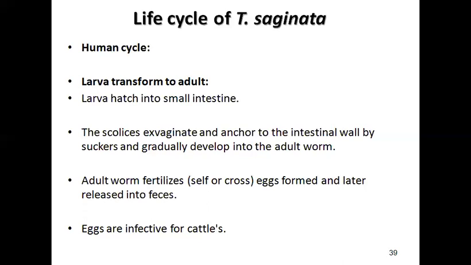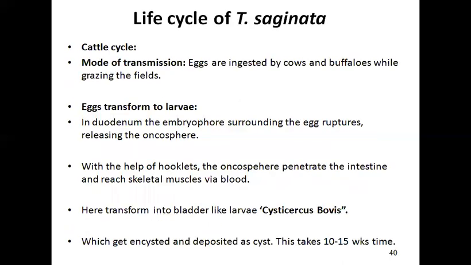Eggs are infective for cattle. Sometimes older gravid segments break off and are released in feces. They are quite mobile and migrate in the feces. Cattle cycle: eggs are ingested by cows or buffaloes grazing in the field. Eggs transform to larva in the duodenum.